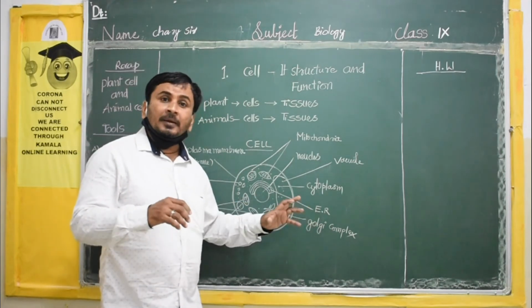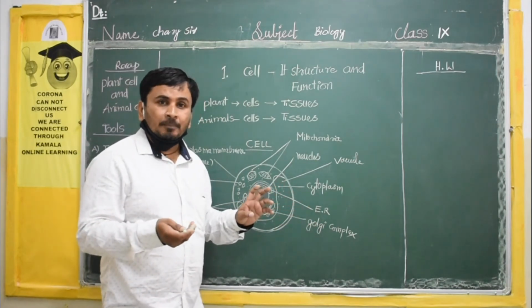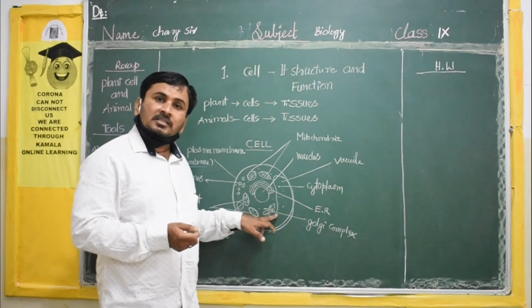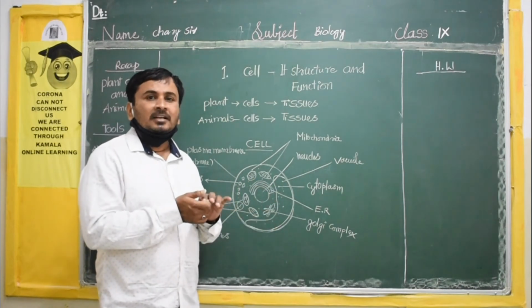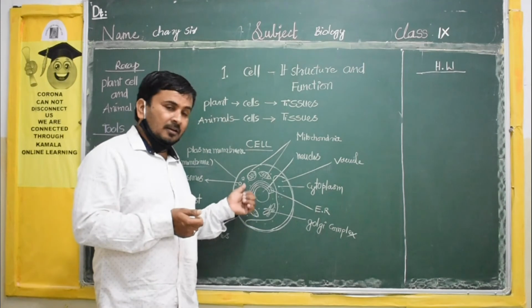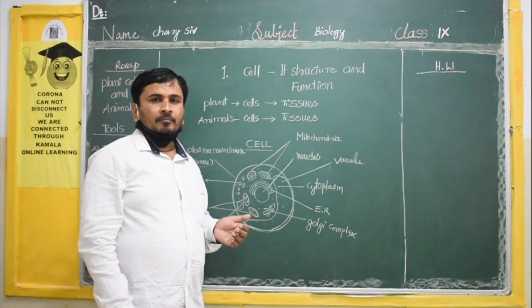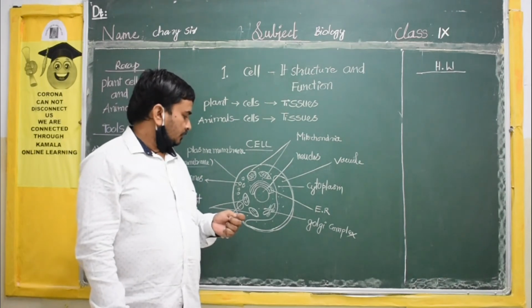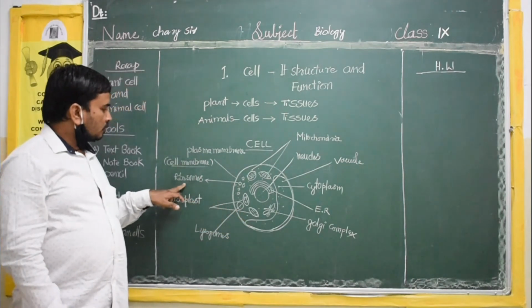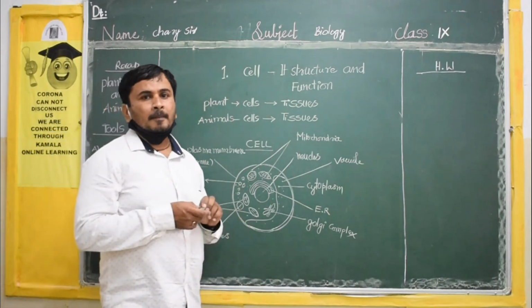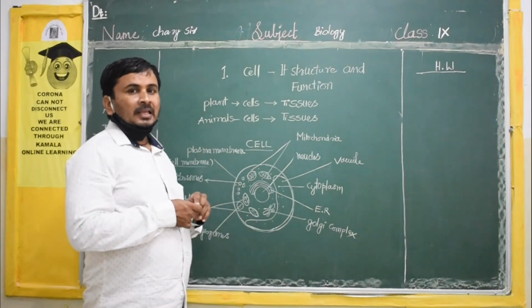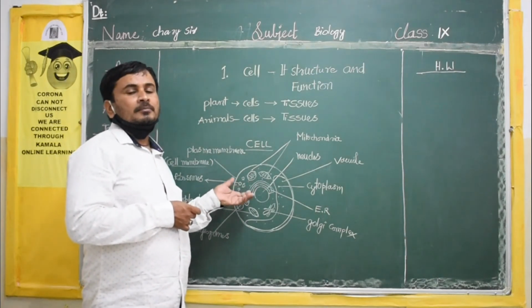Endoplasmic reticulum will prepare the proteins and lipids. Golgi complex will pack the materials produced by the cell: pack and supply, a parcel service. Ribosomes will prepare the proteins. They contain some nucleic matter.